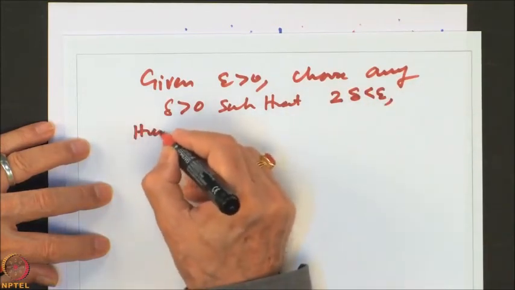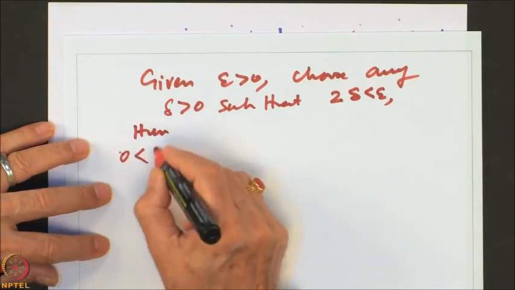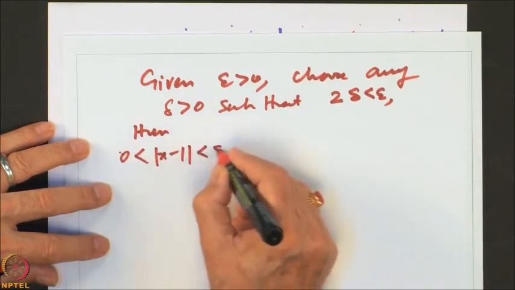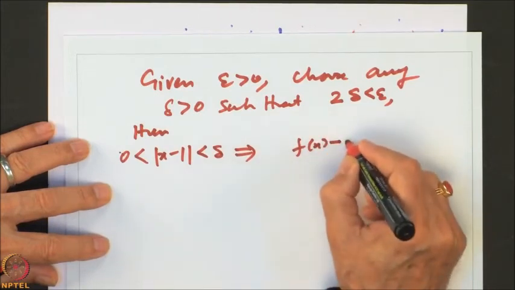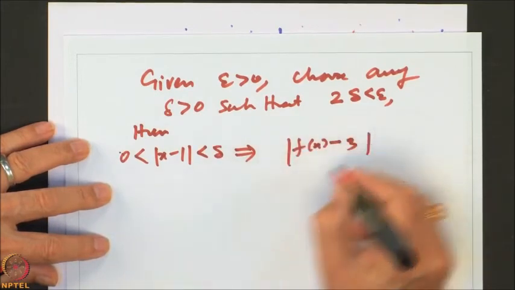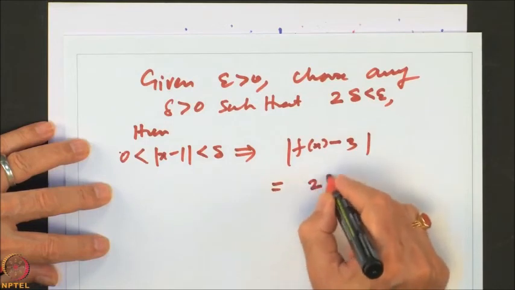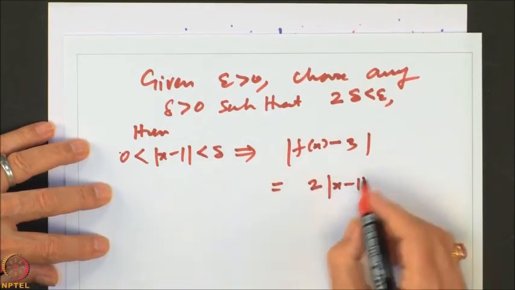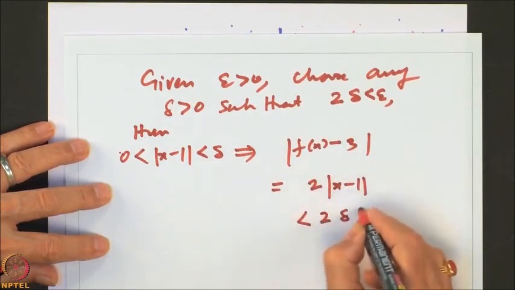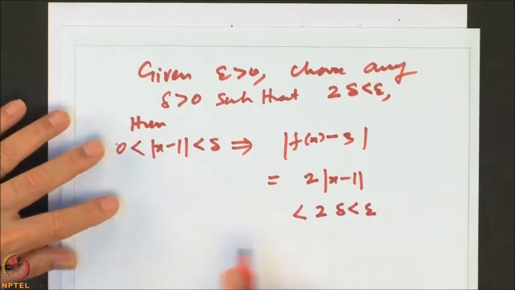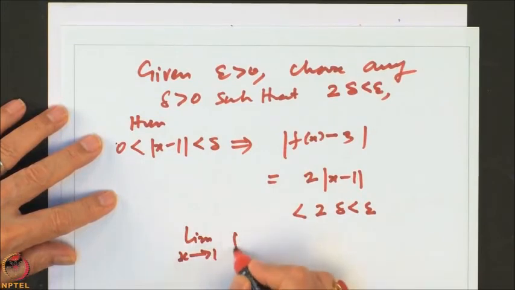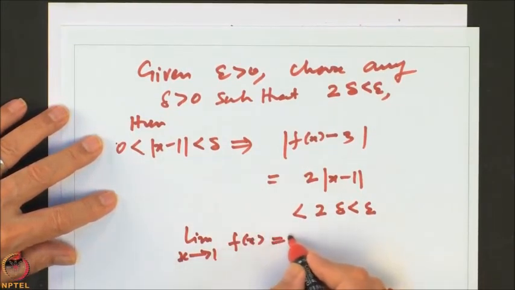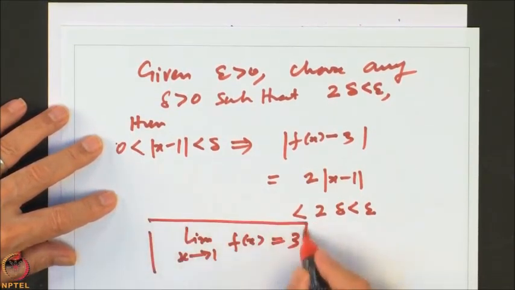Then 0 less than absolute value of x minus 1 less than delta will imply f x minus 3, which is equal to 2 times x minus 1, is less than 2 delta, which is less than epsilon. So, that will prove that by this method the limit as x goes to 1 of f x is also equal to 3.